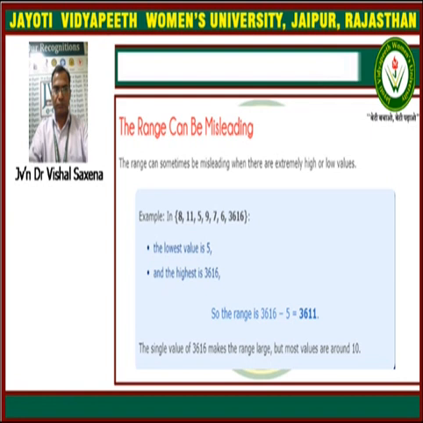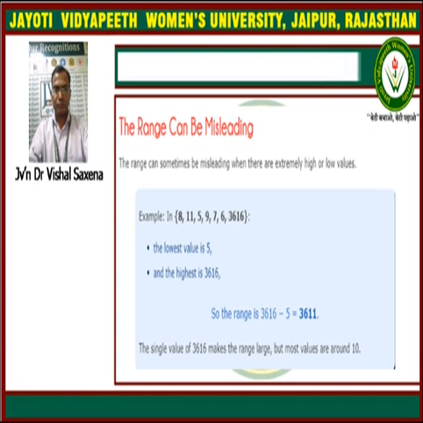In this example, we have some data like 8, 11, 5, 9, 7, 6 and 3616. The minimum value of the data is 5 and the maximum value is 3616. The range is 3616 minus 5, which is equal to 3611.